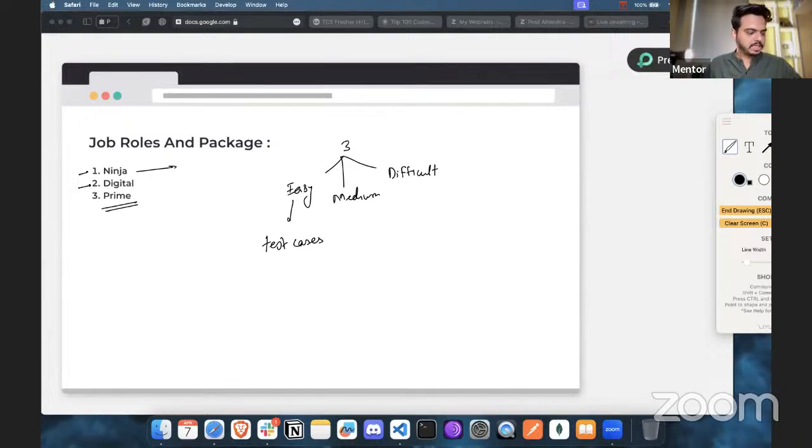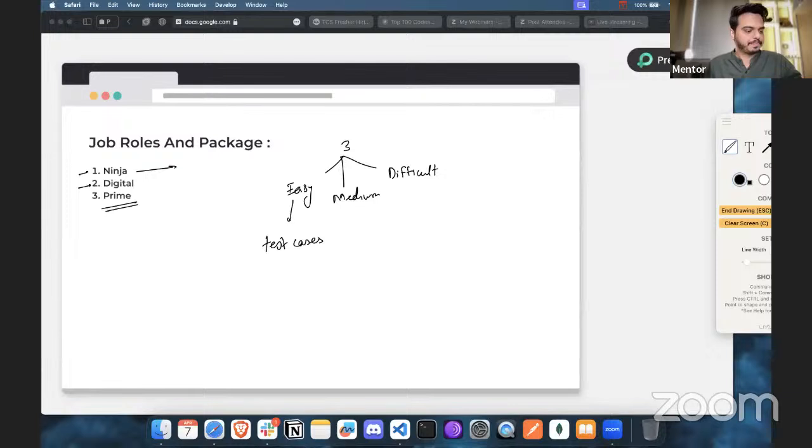How many vacancies in Ninja role in TCS? Harichandra is asking how many vacancies. We do not have clear information on Ninja, Digital or Prime, but overall we expect there are going to be about 15,000 vacancies. They have already hired somewhere around 20,000 on campus, so for off campus there are going to be closely 15,000. As the number of applications is higher, we expect the competition is going to be higher as well this time.